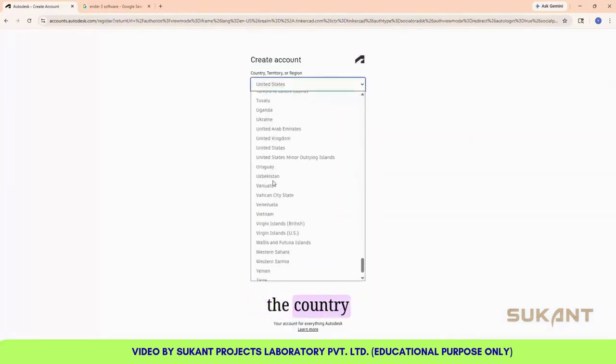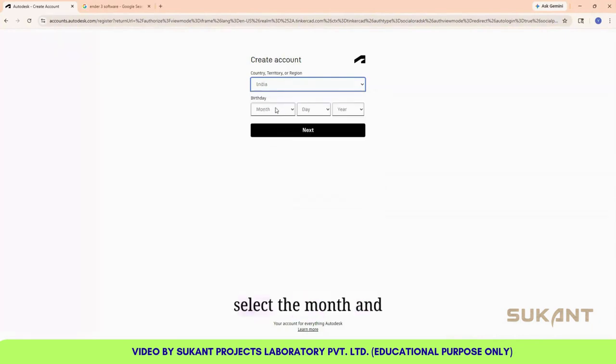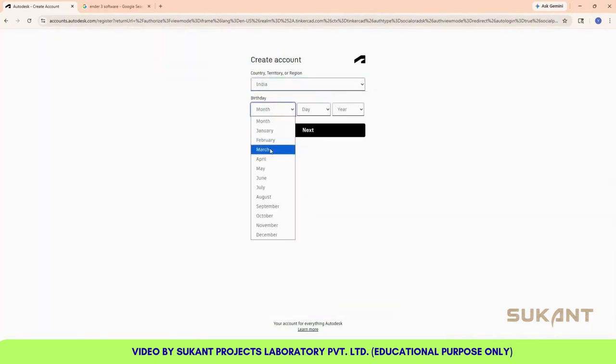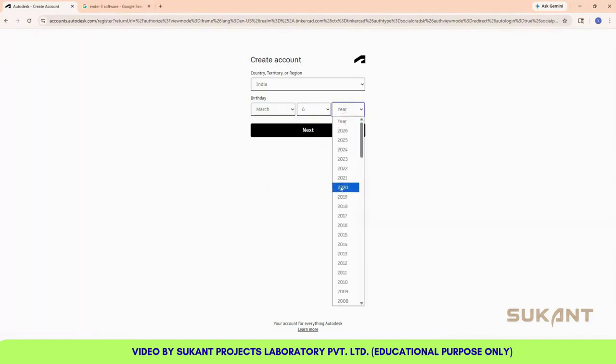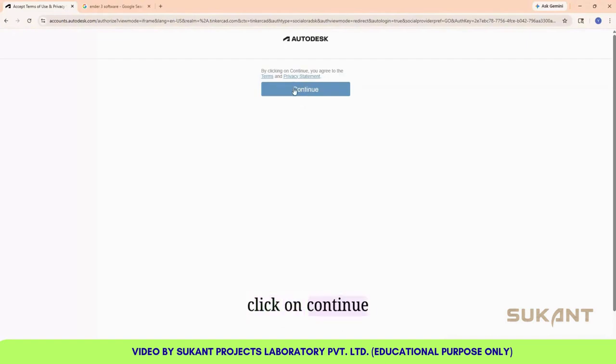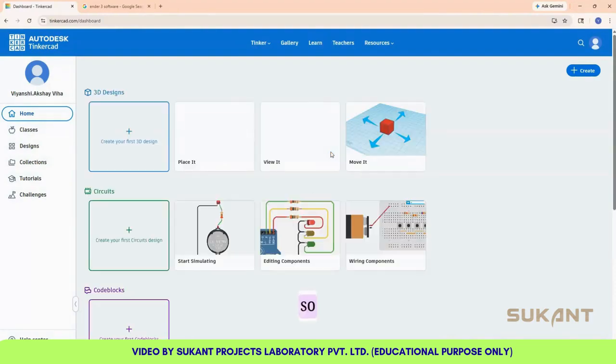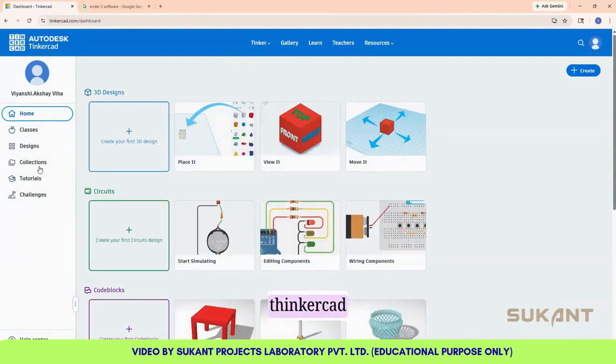So you can select the country like India and select the month and year. Click on next. Click on continue. So this is how your Tinkercad user interface looks like. So there will be 3D designs, circuits, code blocks. There are many options to explore.